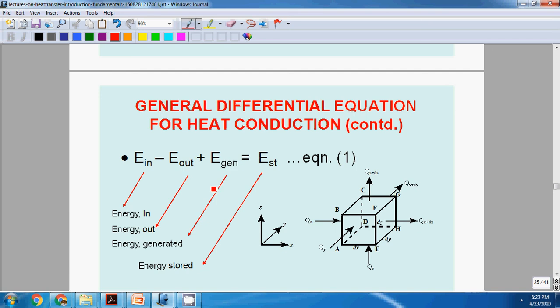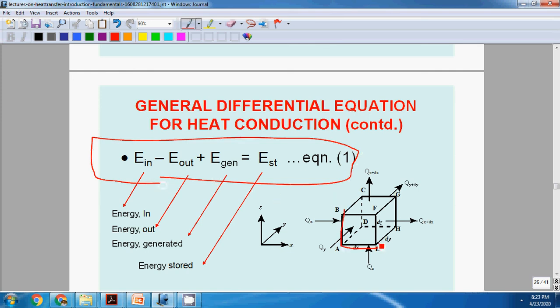This equation is very important. Actually, it is nothing but the law of conservation of energy. That is, energy can neither be created nor destroyed, but it can be transferred from one form to another. Suppose this is a block: the energy that enters the system plus the energy that is generated in the system, that is, energy in minus energy out plus energy generated, is equal to energy stored.